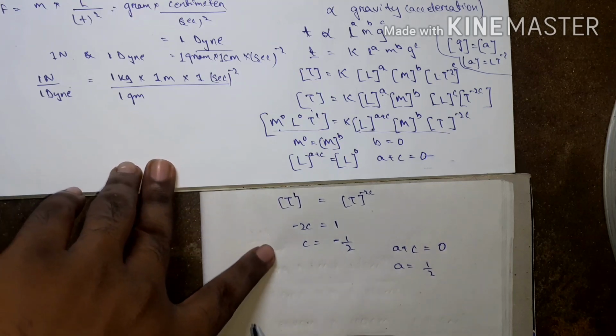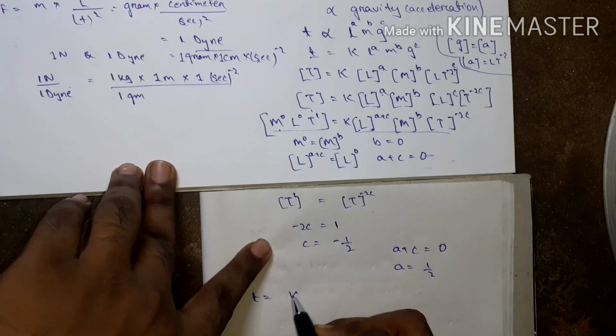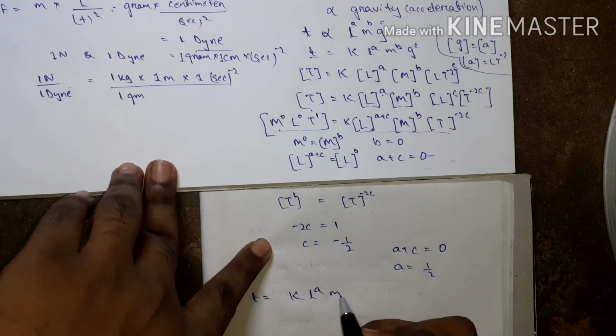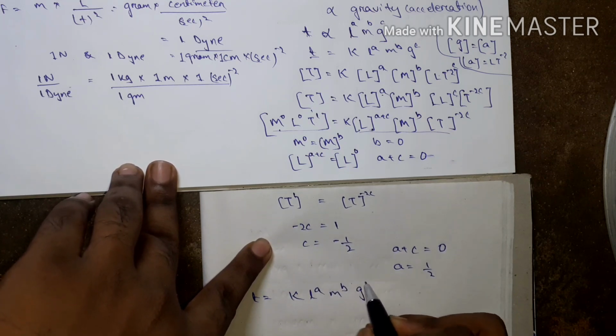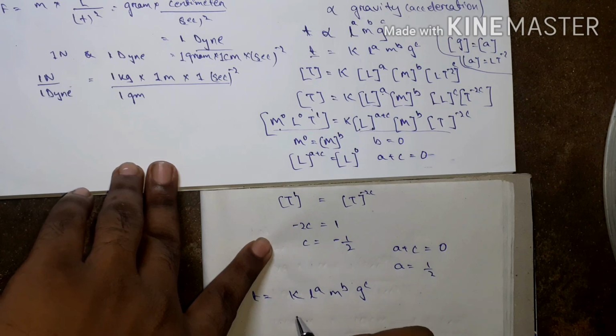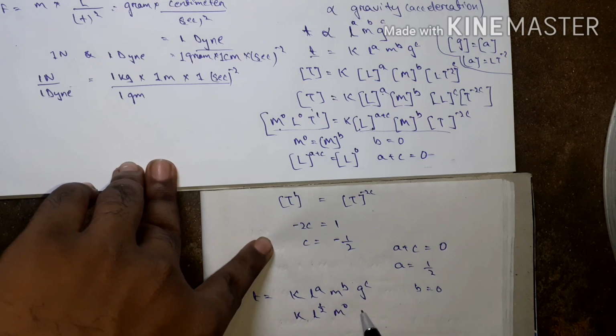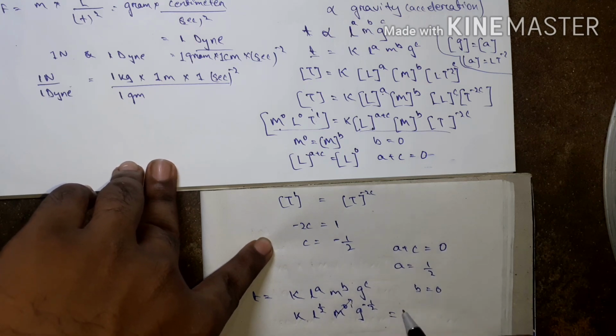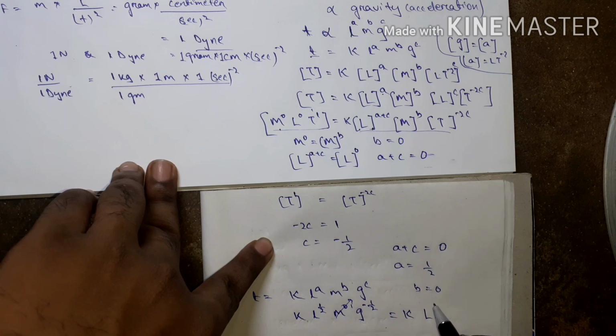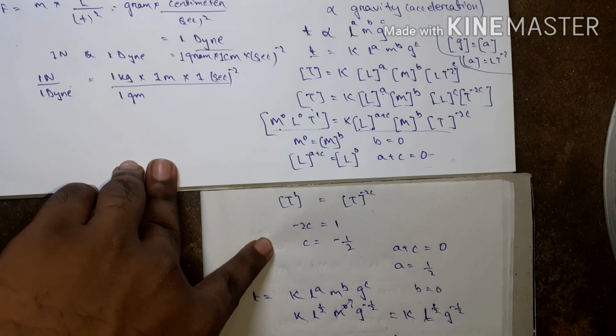Then what is this dimension? T equals K into L to the power a, M to the power b, g to the power c. What is the value of a? K into L to the power half, M to the power 0, since b equals 0, g to the power c, that equals minus half. M to the power 0 means 1. Then I can write K into L to the power half, g to the power minus half.